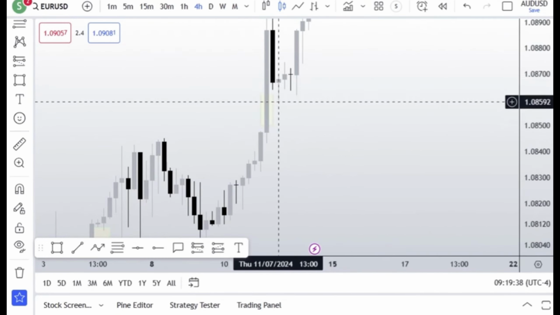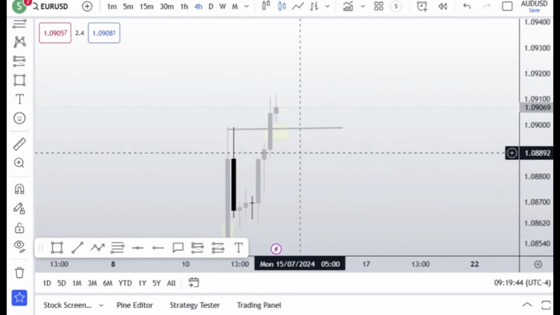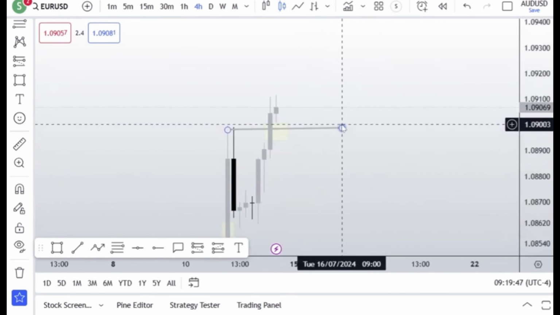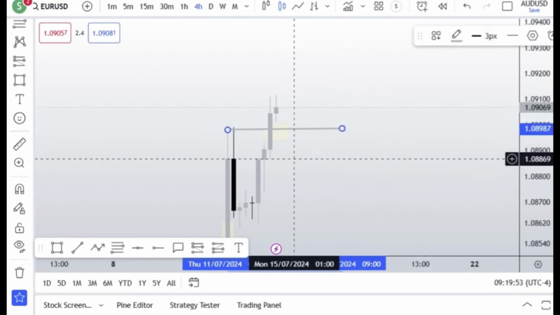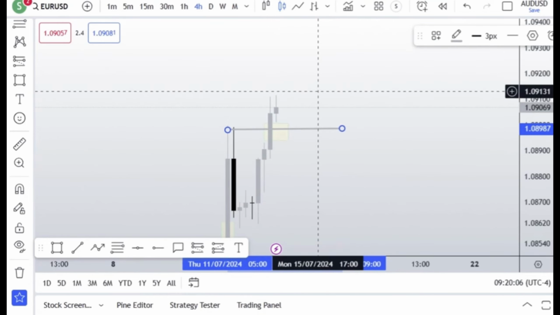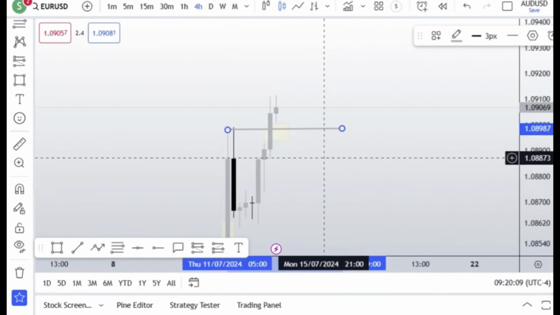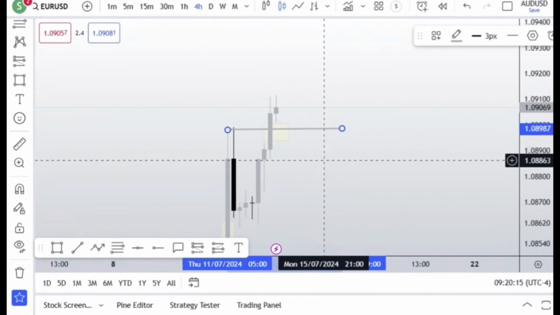Why a small sting? It's simple because you see this area here, at this point here, this is where fair value has not been offered. So we would want to see price come down to that area, then push higher. Now, the next area where we need to offer fair value is at this area here. So for this week, today is the 14th of July, I'll be looking for longs just like there to push price higher.